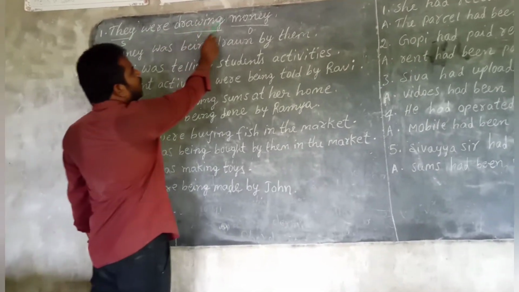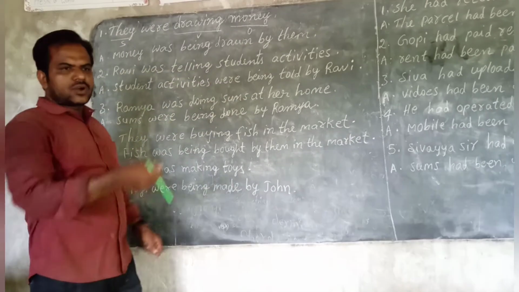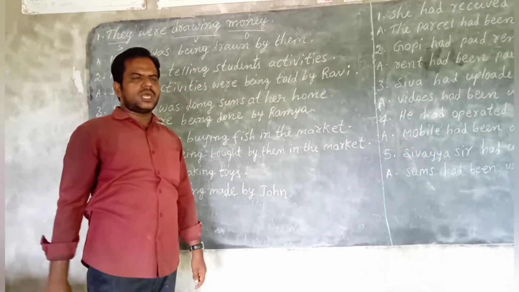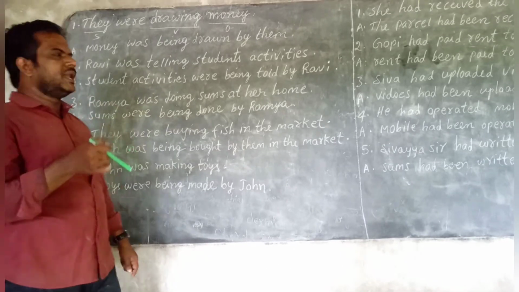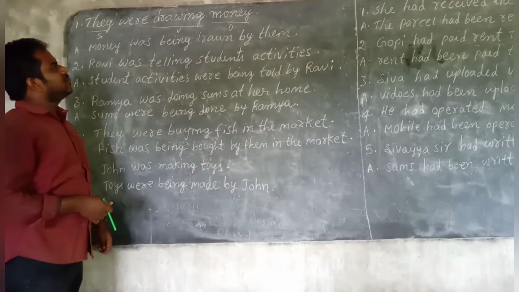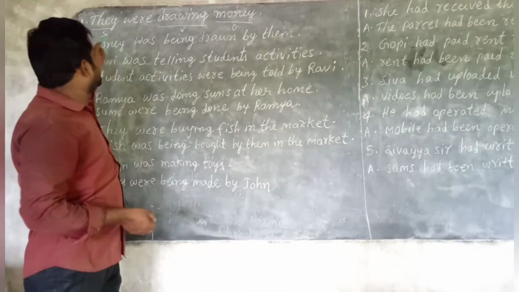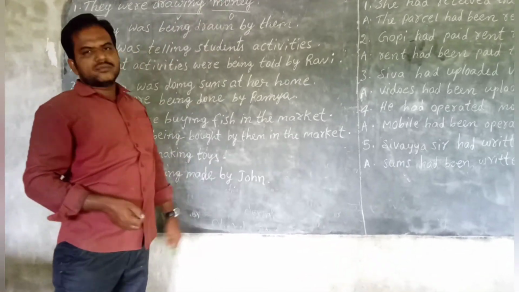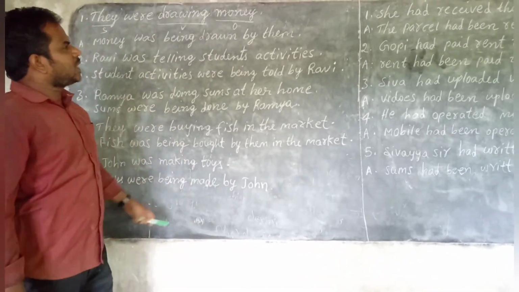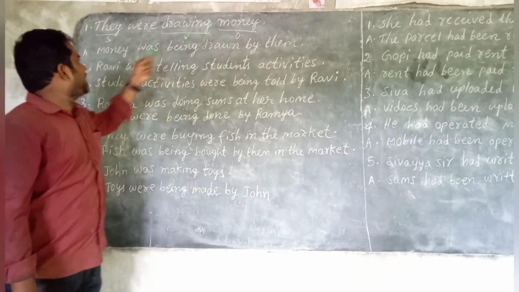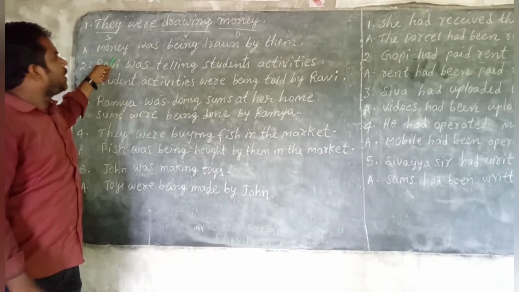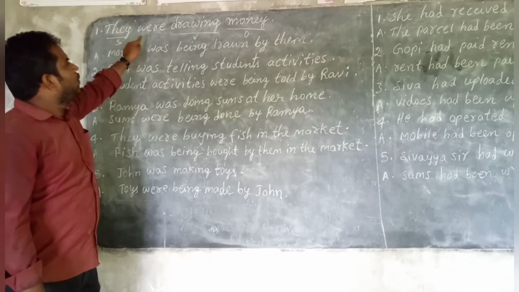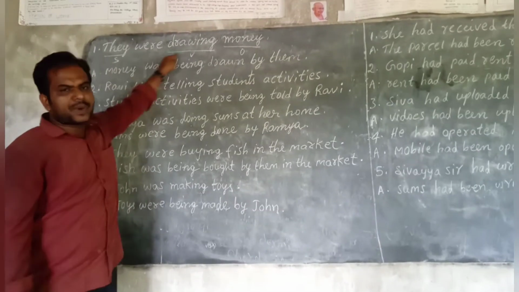So first example, they were drawing money. They were drawing money from ATM. Okay, they were drawing money. So children, classify the sentence. They subject, draw verb, money object. So first rule, object should be changed as subject, money. Now decide be form. Were drawing, that means past tense.